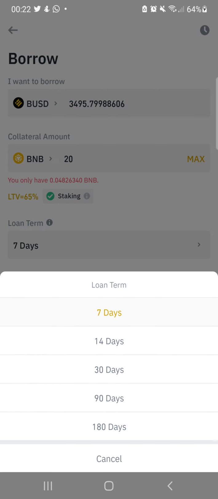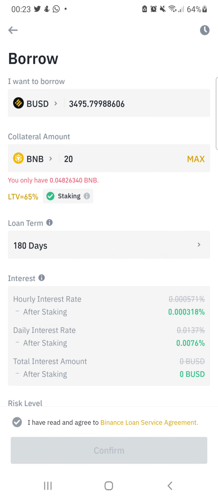As you can see, Binance is very, very flexible in the extent that you can borrow and repay in 7 days. You can choose 14 days, 30 days, 90 days, even as high as 180 days. 180 days is about 6 months. It means you can borrow money from Binance now and hold it for as long as 180 days before you start paying back, right?